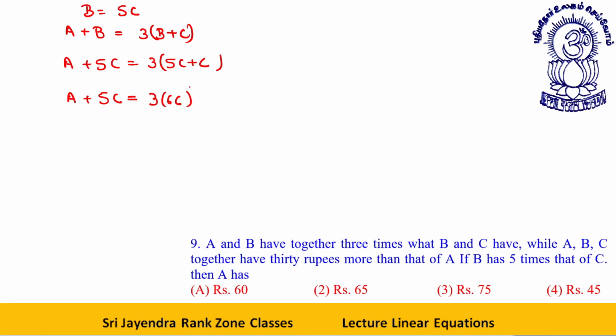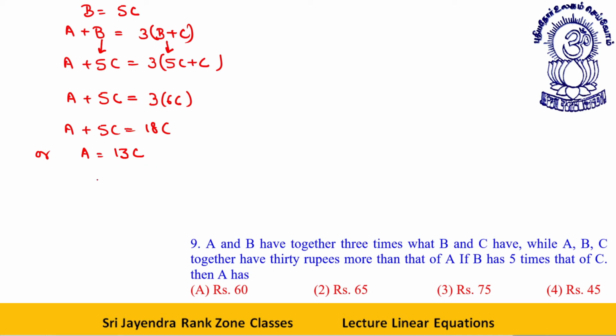So A plus B is equal to 3 into B plus C. If B has 5 times that of C, if I replace B by 5C, I get A plus 5C is equal to 3 into 5C plus C. A plus 5C is equal to 18C, or A is equal to 13C.